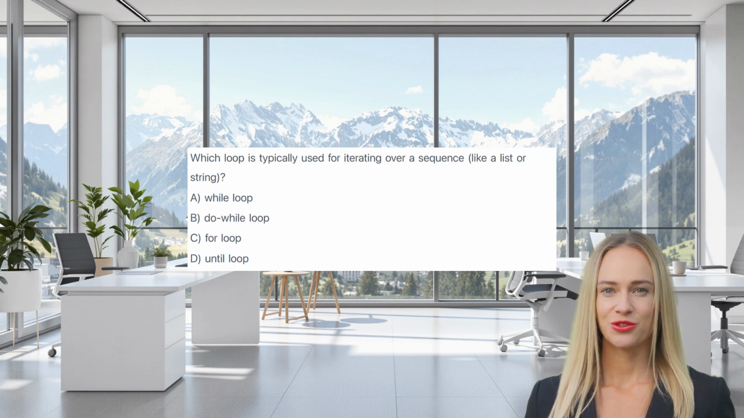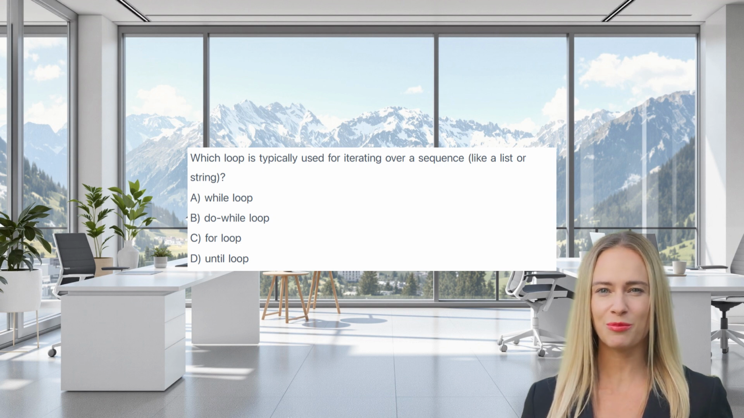Which loop is typically used for iterating over a sequence like a list or string? A. While loop. B. Do while loop. C. For loop. D. Until loop. The correct answer is C, for loop. The for loop in Python is designed to iterate over the items of any sequence or other iterable object.